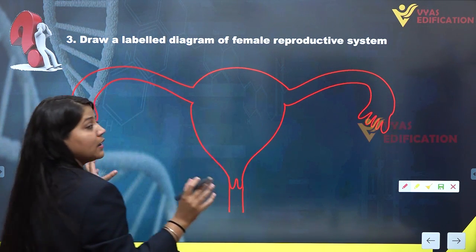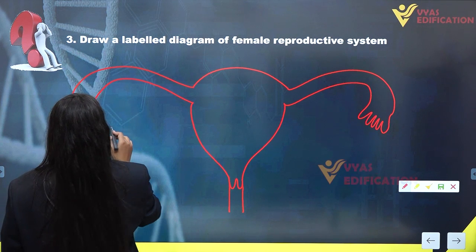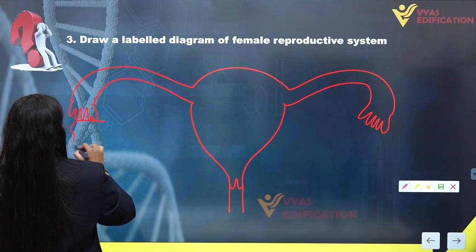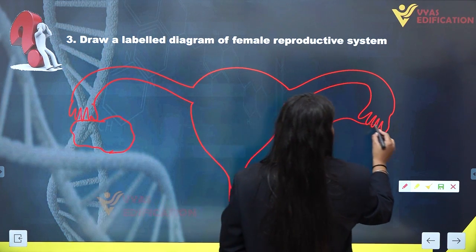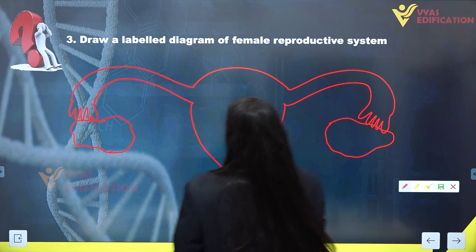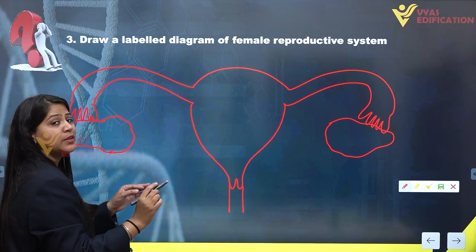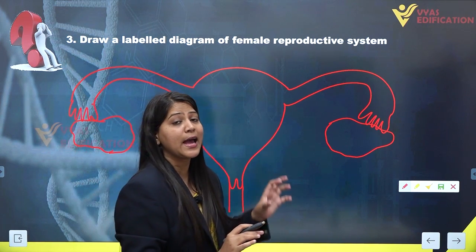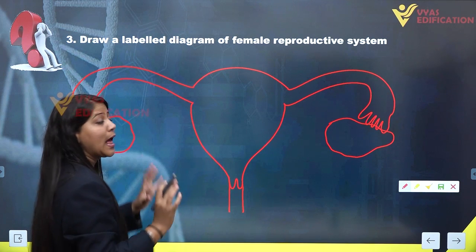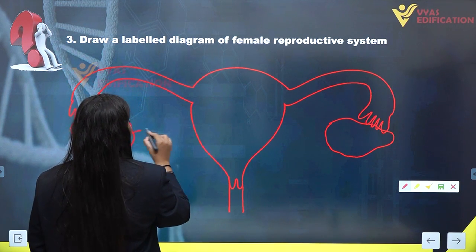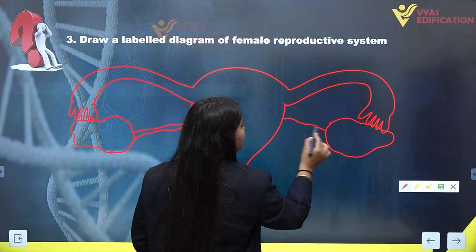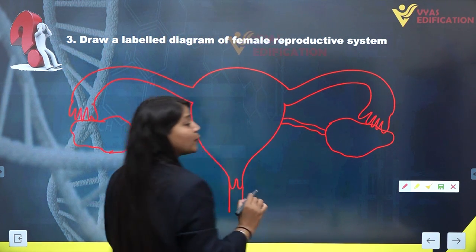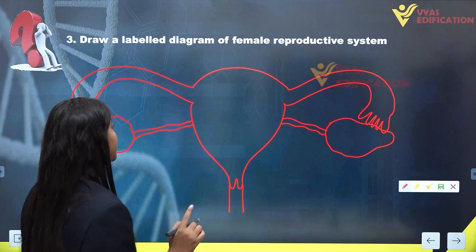Now we are going to make a pair of ovaries here, which are connected to the pelvic wall of our body and to the uterus with the help of ligaments. So these are the ligaments which connect the ovaries to the uterus as well as to the pelvic wall of our body.